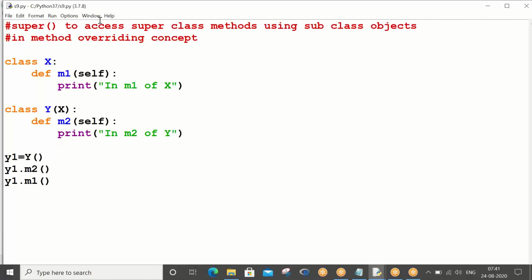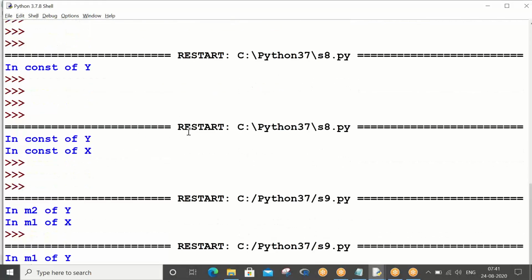But what we are studying is method overriding. Method overriding means writing a method in the superclass, taking the same method name, and rewriting the logic in the subclass. That is what method overriding is. So in this case, obviously new output will come. How to see the old output is the concept, like the last program. Control S, F5, you see in M1 of Y is coming.